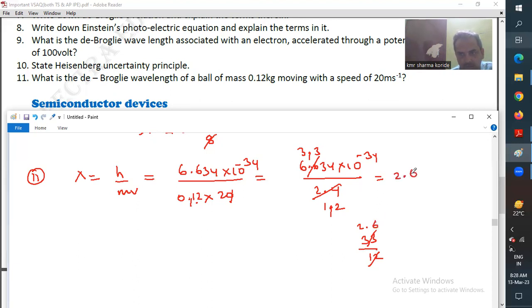So 2.6 into 10 to the power of minus 34 meters. In the next class, let us continue VSAQs in the rest of the chapters, which are semiconductor devices and communication systems.